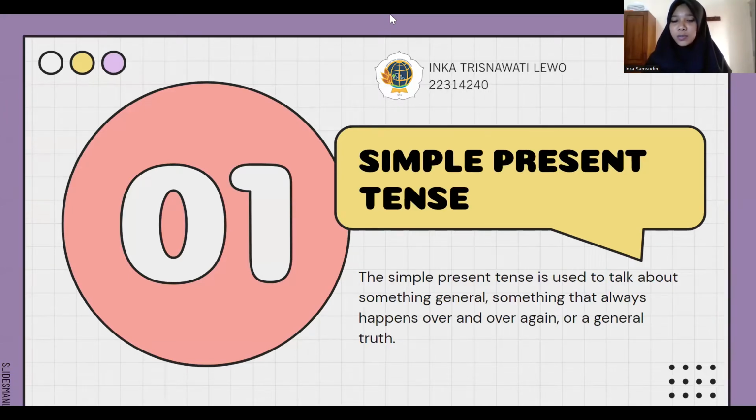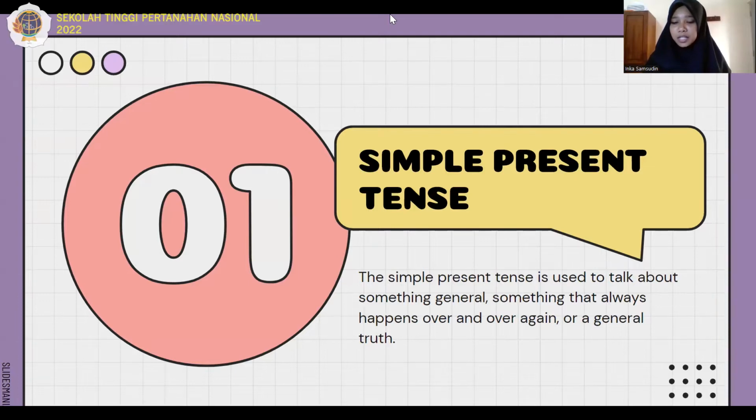Now I would like to explain to you guys about simple present tense and simple continuous. So the first one, I will tell you guys about simple present tense. What's the definition of simple present tense?